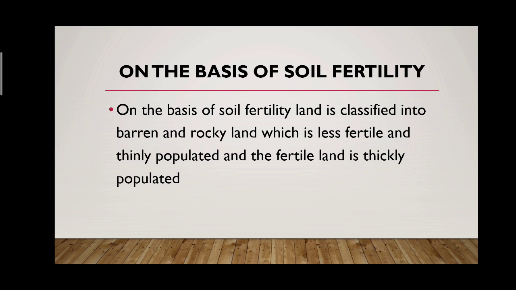In Hindi, we call it Banjar Zameen. And rocky land, which belongs to the mountainous regions, is full of stones, full of rocks. Again, it is unproductive land. Most of the lands in the mountainous regions are unproductive because of the rocks present in the area.